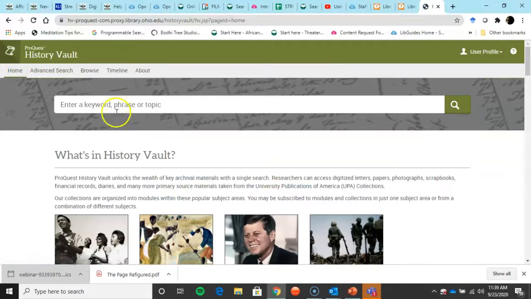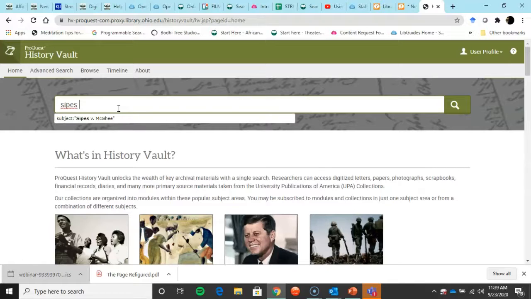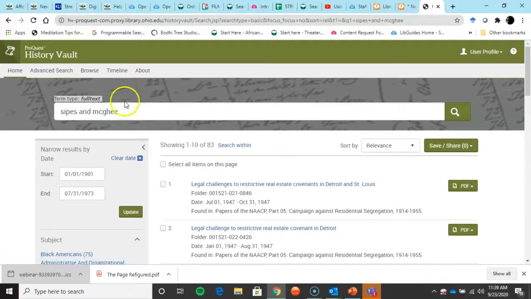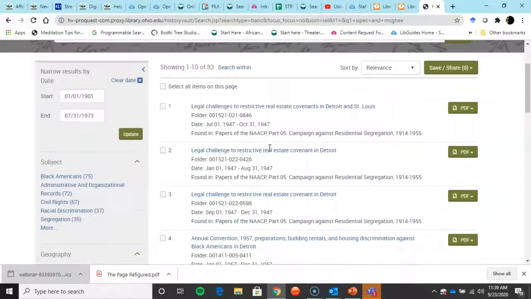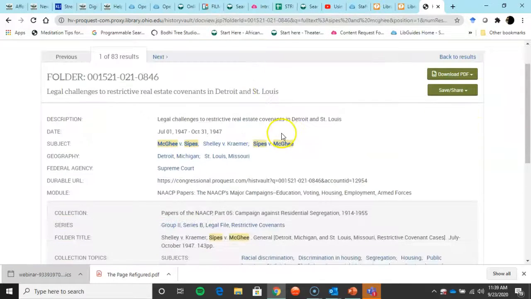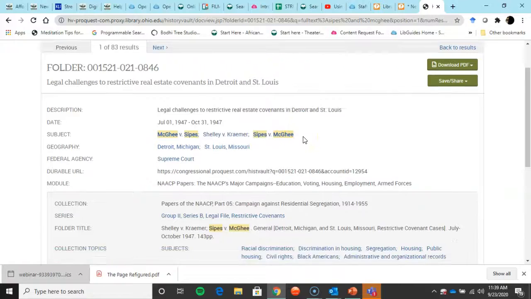And let's just see, so my other case was Sipes v. McGee, but I don't put V. I guess I do McGee because I don't know if it's going to pick up the V period. So I'm going to do Sipes and McGee right here. It looks like we have it. I can open the first one and see here, obviously, the redress was through the Shelley v. Kramer case. That's what came out of the Sipes v. McGee. Anyway, those two are attached to each other.